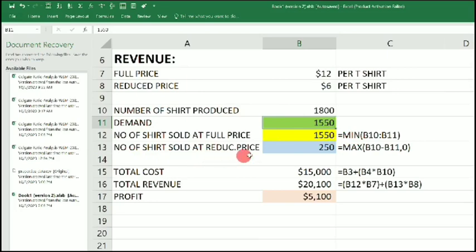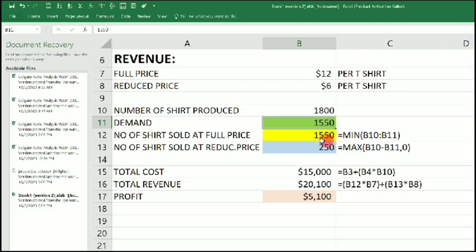Now the number of shares sold at reduced price: if we have a demand of 1,550 and we have sold that, it means we still have 250 shares remaining, because 1,008 minus 1,550 gives 250. The model is doing the calculation on its own. I didn't do anything here, because the model has recognized the changes and it has impacted the value here, which is 250, and that is correct.